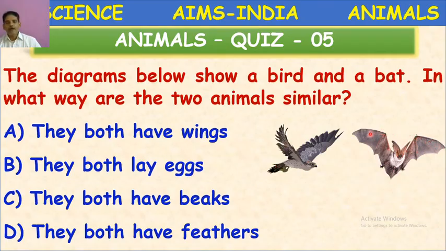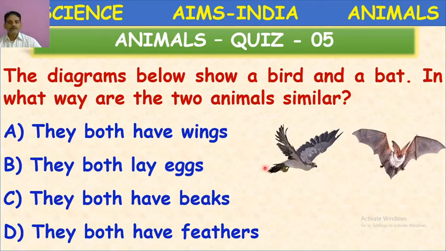Bat is a mammal. Now select the right option. A bird lays eggs, but a mammal gives birth to young ones. Okay? So here a bird possesses feathers, but a mammal possesses hair. So I am giving clues. Try to identify the answer.